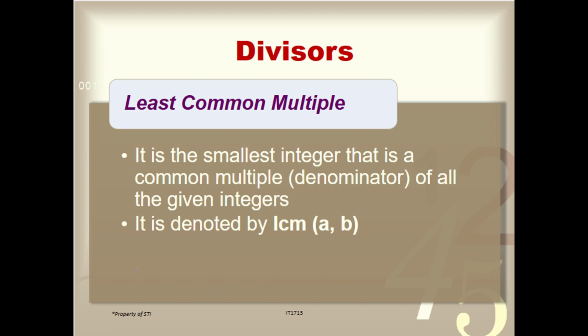The least common multiple, also known as the least common denominator in fractions of 2 or more integers, is the smallest integer that is a common multiple or denominator of all the given integers a and b. Okay? So, it is denoted by LCM of a and b. The least common multiple.